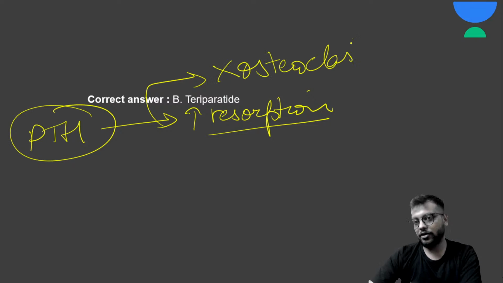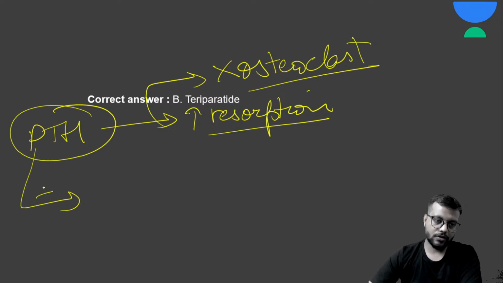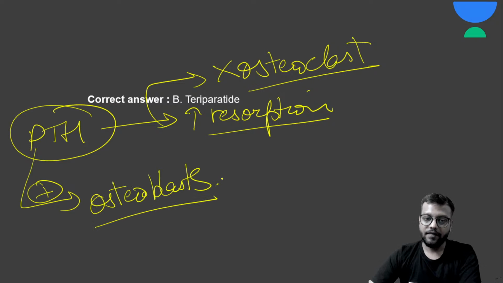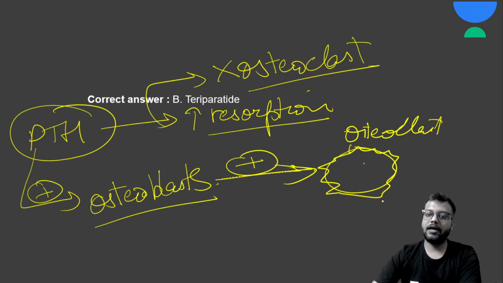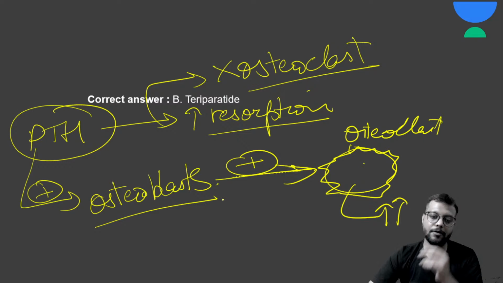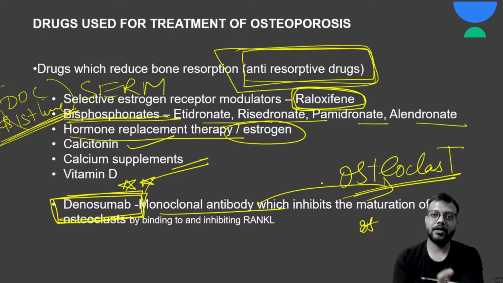So what does parathormone do? Parathormone activates the osteoblasts, and these activated osteoblasts activate RANK ligand, and this RANK ligand binds to the osteoclast, and leads to increased activity and maturation through the RANK mechanism. So ये important है. तो इसको inhibit करता है monoclonal antibody, that is denosumab.